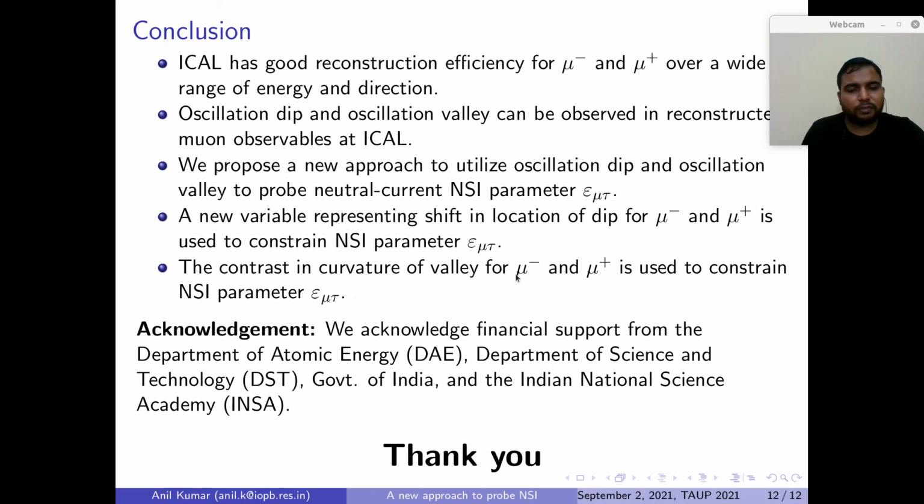And the contrast in curvature of the valley for mu minus and mu plus is used to constrain the NSI parameter epsilon mu tau in an independent way.